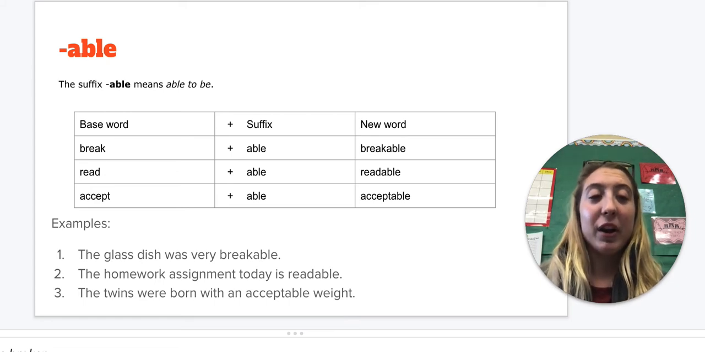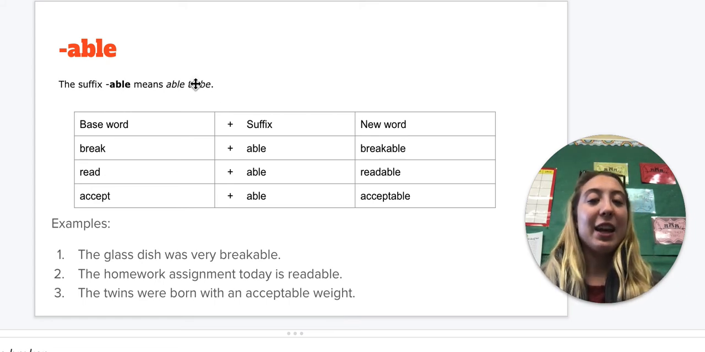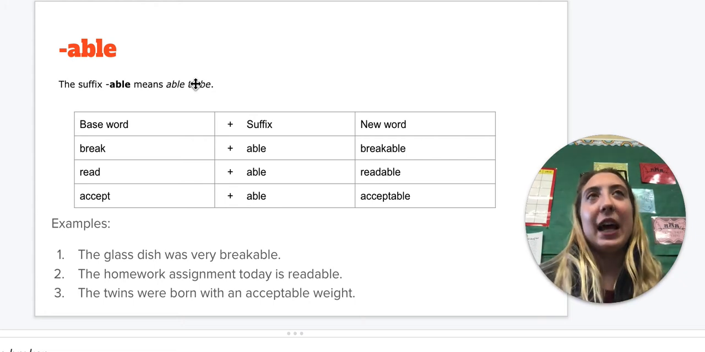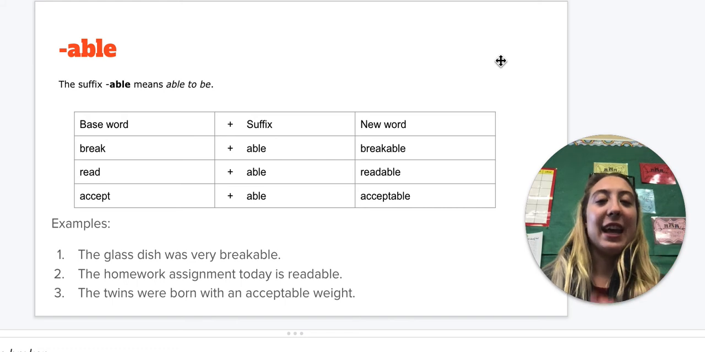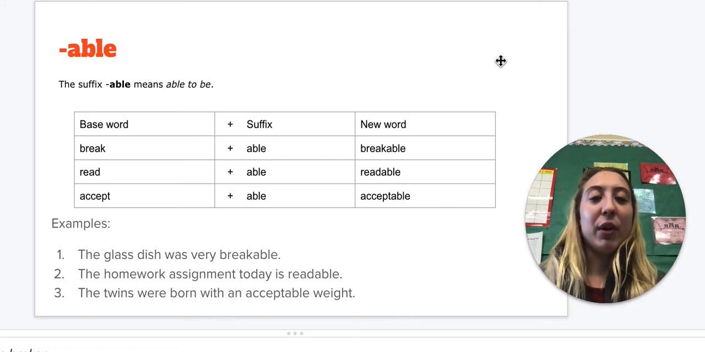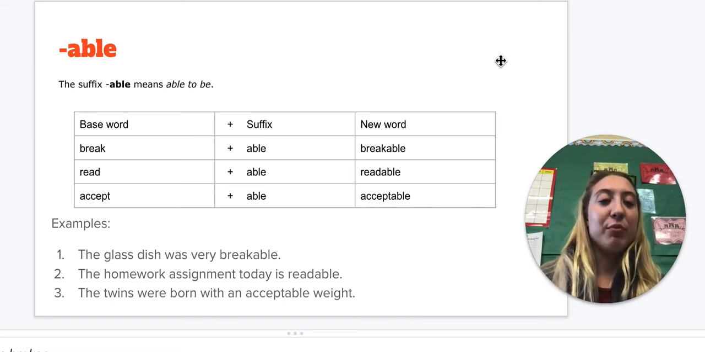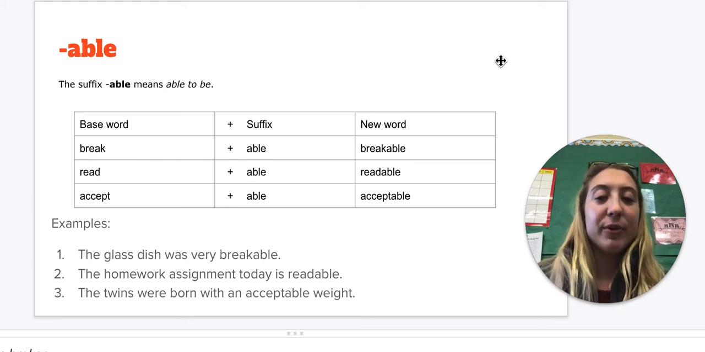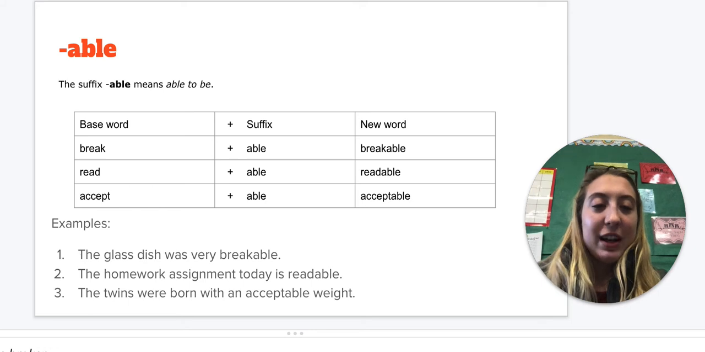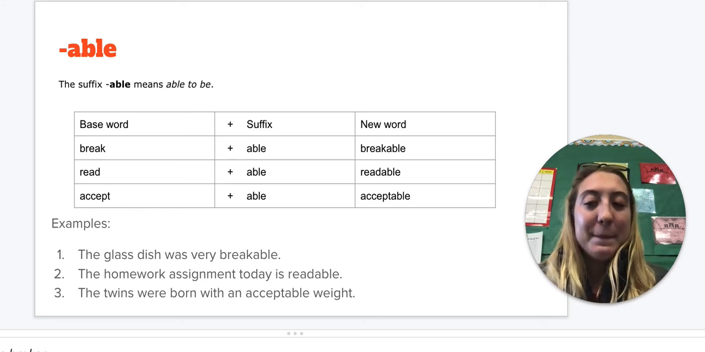Remember, for this suffix, able means able to. If I add able to the end of the word, it means able to be. Breakable is able to break. Readable, it's able to read. It's readable. So now we're going to go to ment.